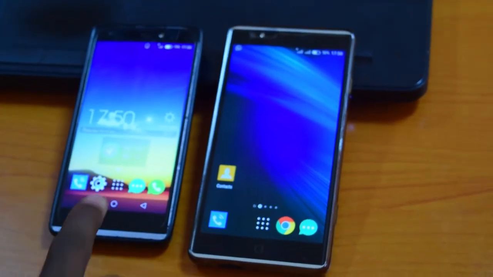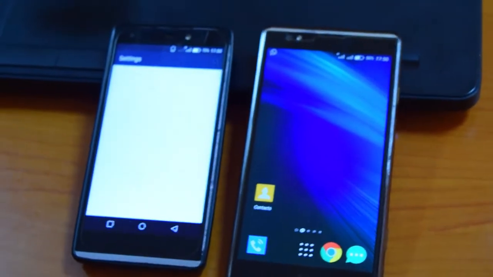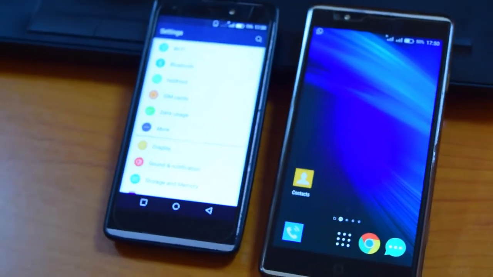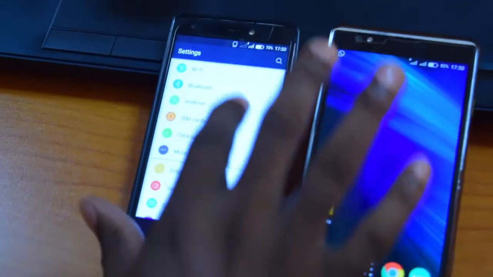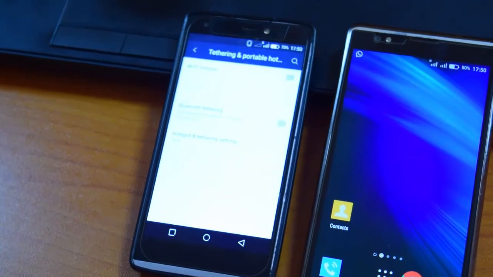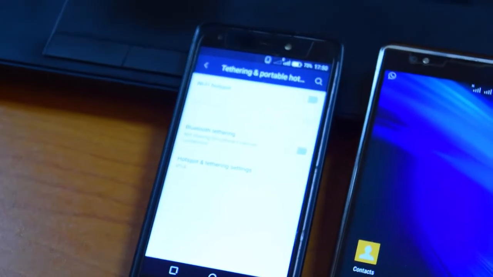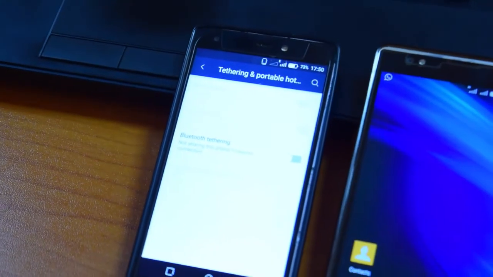So in the first place, I click on start again. So I go to settings. I have to make sure that I switch my wireless Wi-Fi network on. Then I go to more, then I go to portable tethering and portable hotspot. Then I have to allow Wi-Fi hotspot, and therefore I switch the Wi-Fi hotspot on.